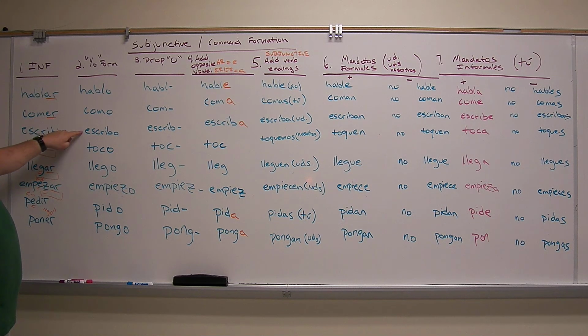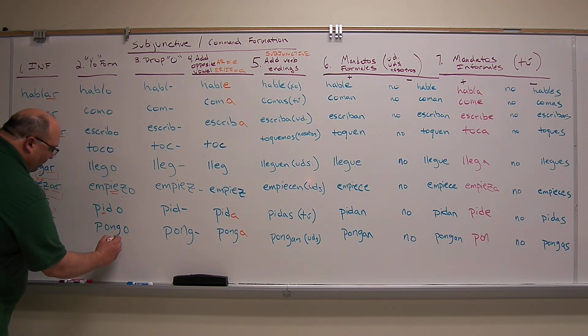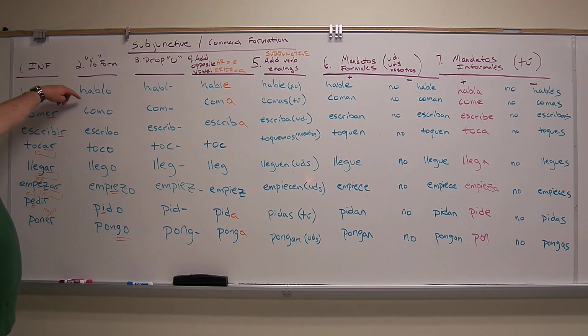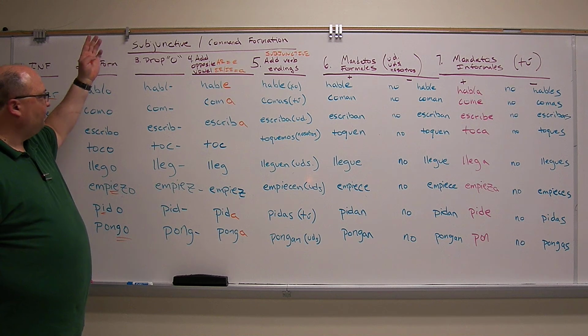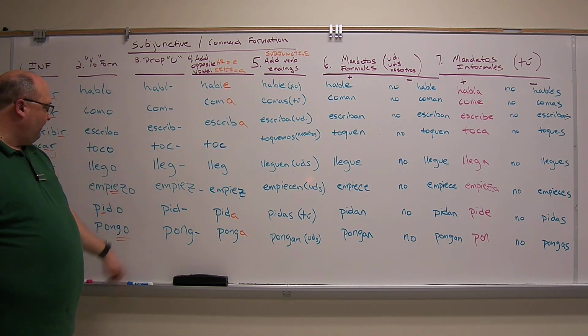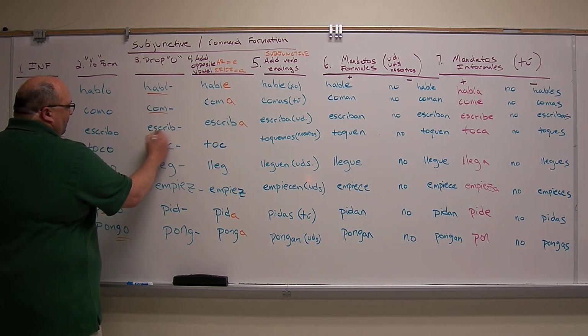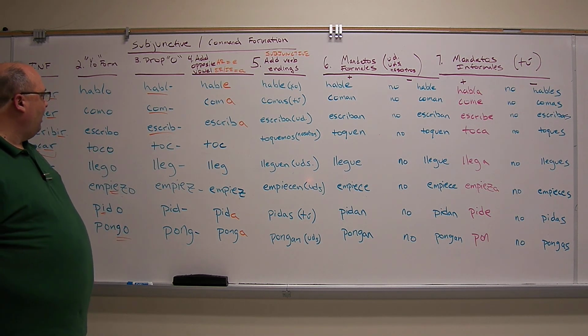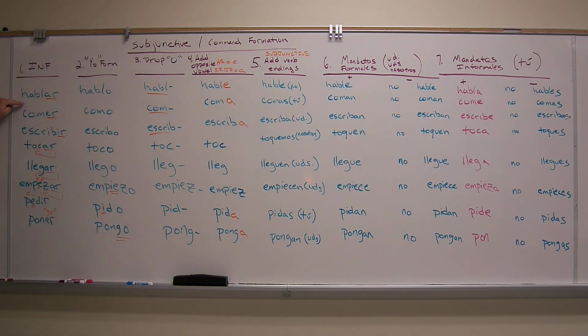Hablo, como, escribo, toco, llego, empiezo. Notice there's our stem change. Pido, there's our stem change. Pongo, there's our go verb. All the rest of these, it's just regular AR, ER, IR conjugation. The third step, easy, drop the O. We just drop the O off of all of them. Leave this little stem. If you look, with the regular AR, ER and IR verbs, it's not going to look a whole lot different than the infinitive without the ending.